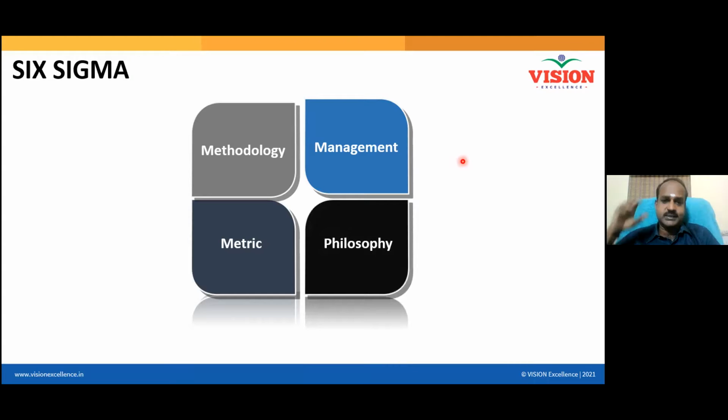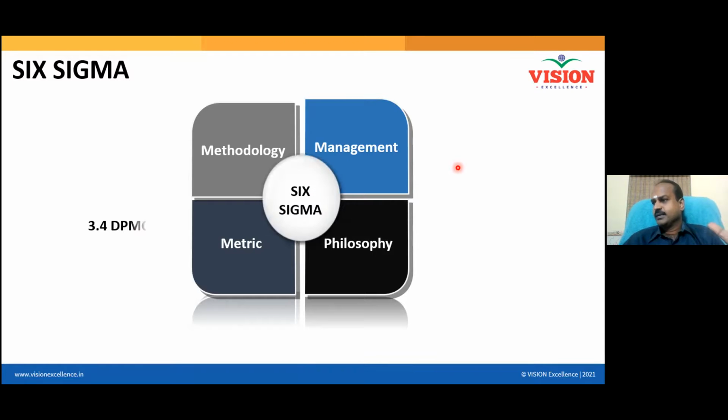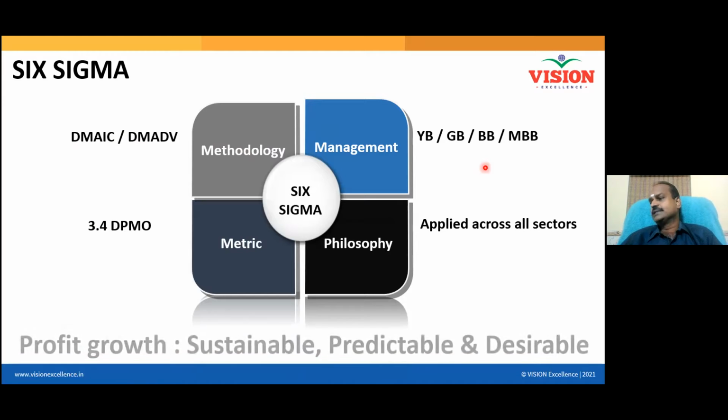Six Sigma is also a philosophy. Whatever we discussed is applicable in all industries: customer focus, process approach, factual approach, methodology. All of them are philosophy. So Six Sigma gives an assurance that defects will be limited to 3.4 DPMO. There are 2 methodologies. You need to master the first one, DMAIC, and the way of management, because the belt level is there. If you are a green belt, we come to know what your capabilities are, right? So you need to live up to the certification. That's very important. It is applicable across all sectors.